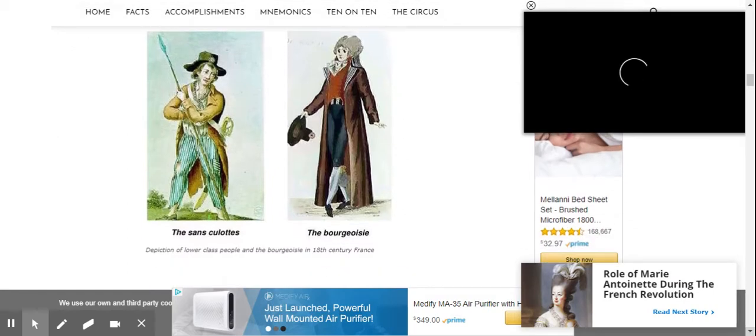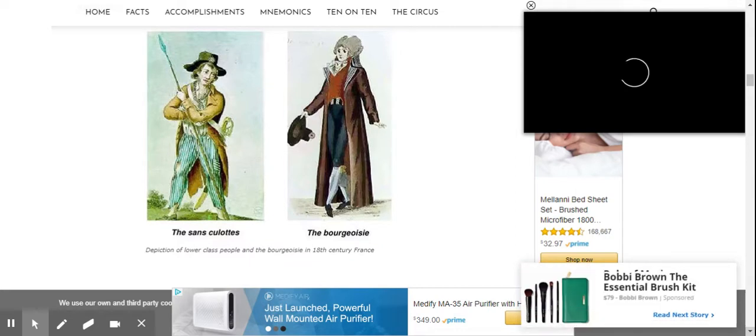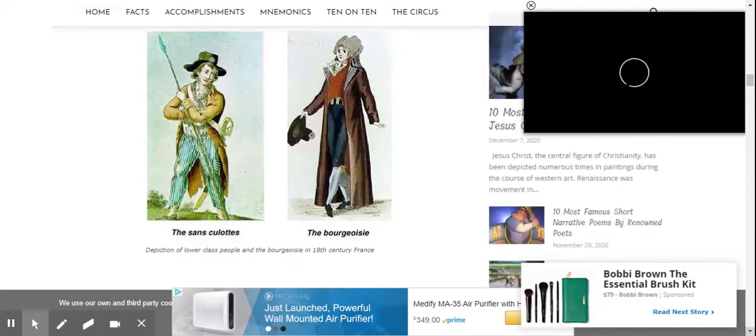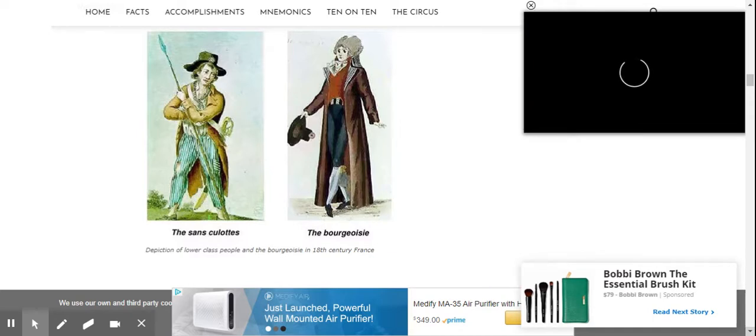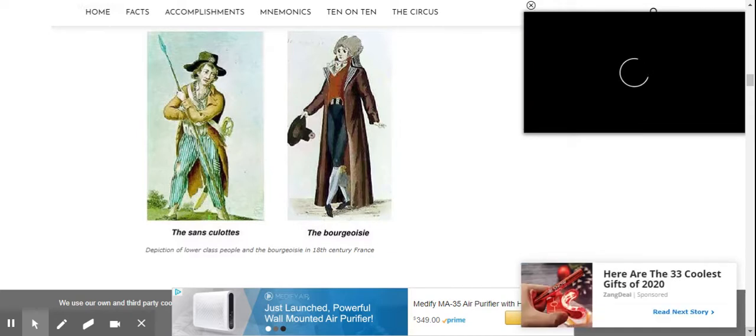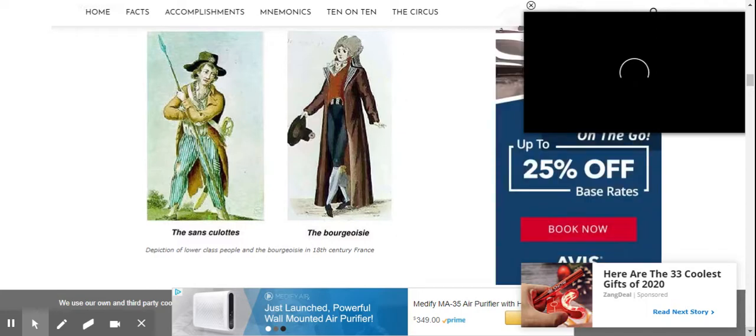So you have a picture on the left of the sans culotte, which really describes their pants, and on the right, the bourgeoisie. The sans culottes were the lower class of the people, and the bourgeoisie was sort of the middle class.